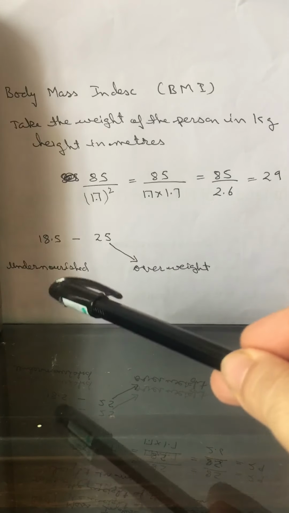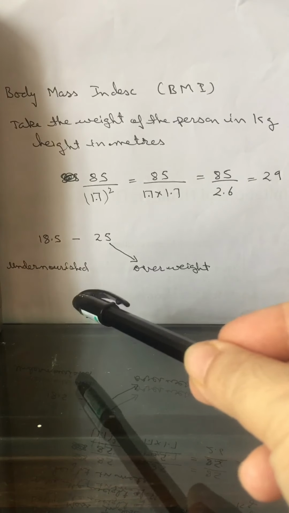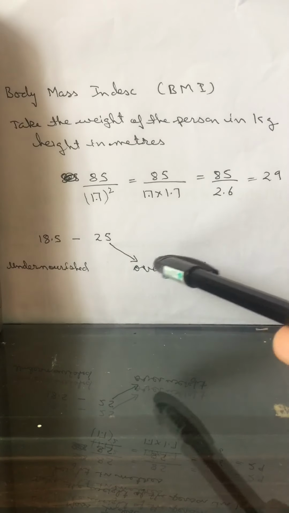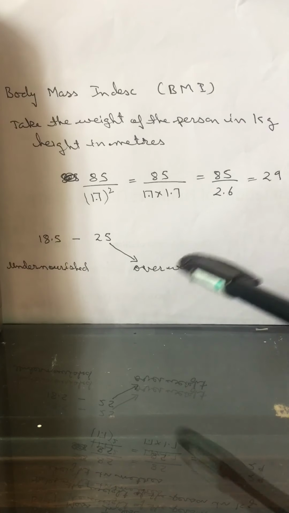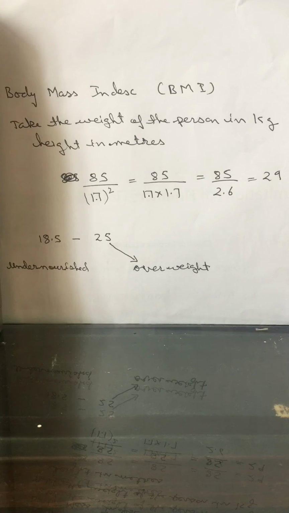If you are less than 18.5, it means you are undernourished. If you are above 25, it means that you are overweight. So this is one way nutrition scientists use to calculate, and they have given it the name of BMI, that is the body mass index, to know whether the person is nourished or not.